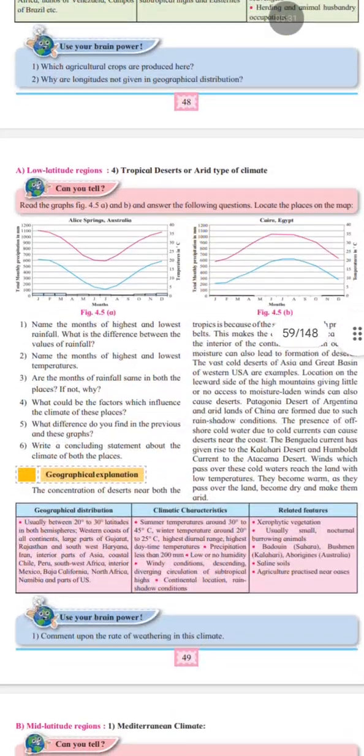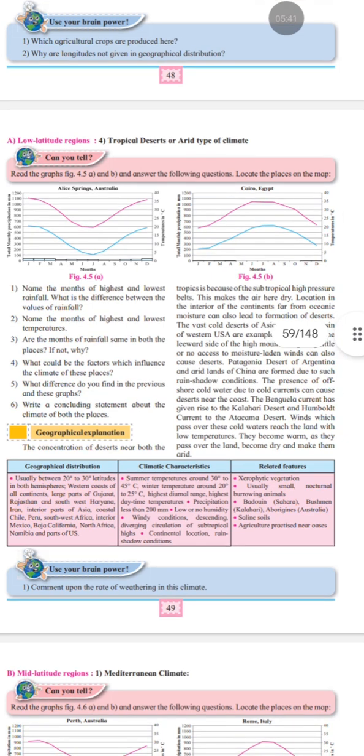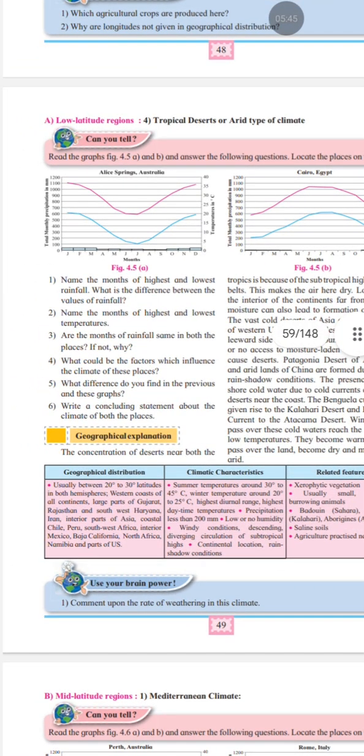Next is low latitude regions. Last topic of this is tropical desert or arid type of climate. Now observe the graphs carefully, both the graphs. First question is, name the months of highest and lowest rainfall. What is the difference between the values of rainfall?